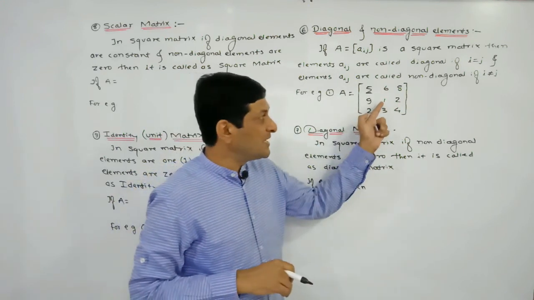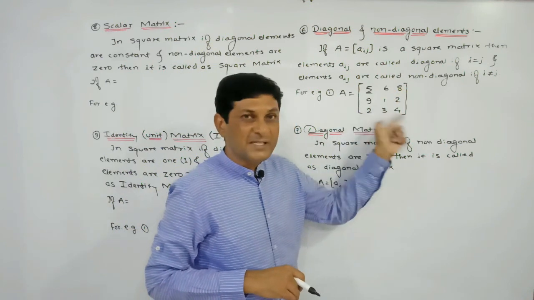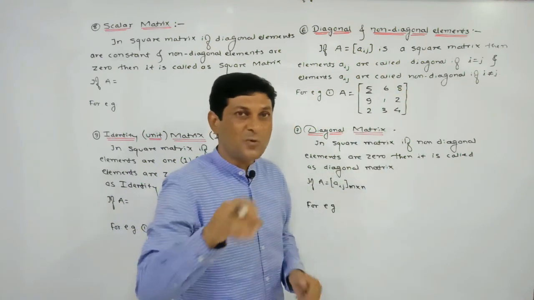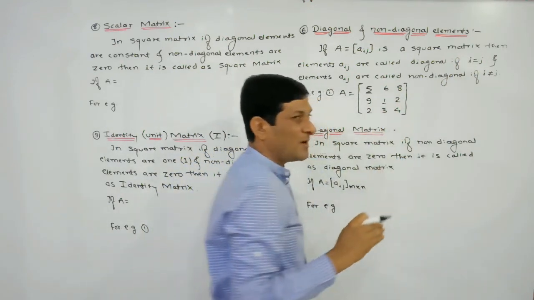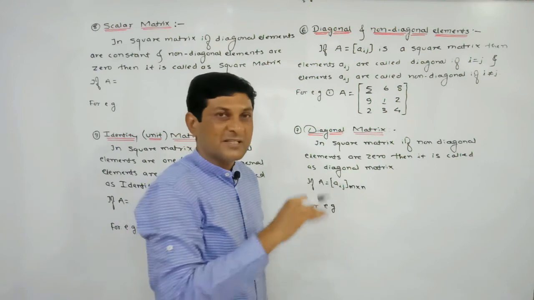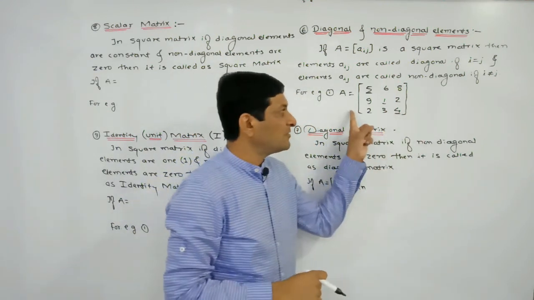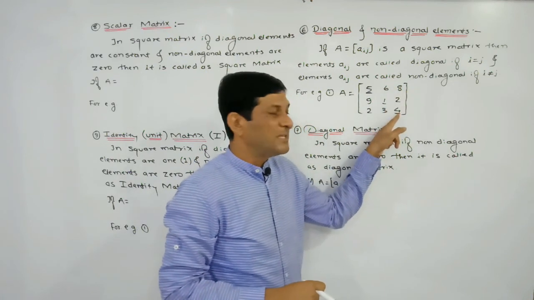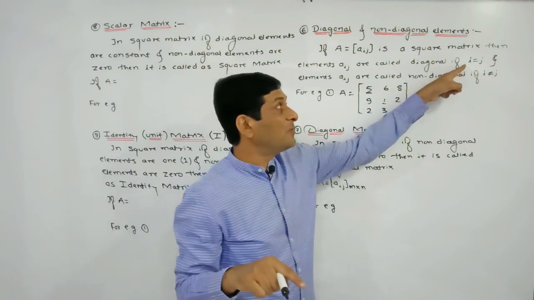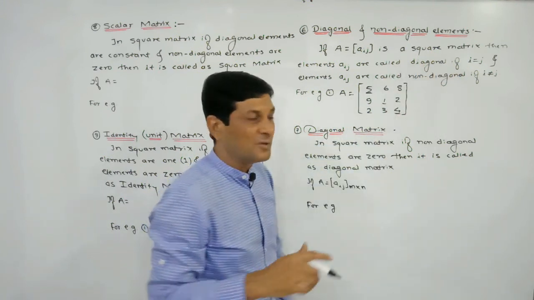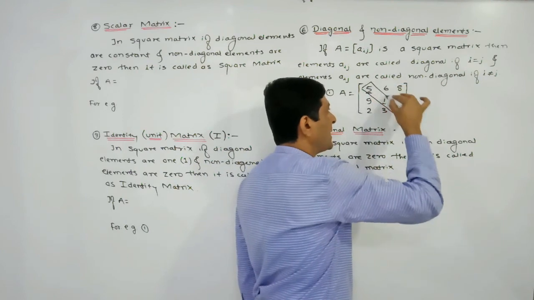Now observe this element 1, which appears in the second row and second column. So i is 2 and j is also 2, which means i and j are equal. So we can say that this is also a diagonal element. If you observe this 4, it appears in the third row and third column, so i is 3 and j is also 3. Here i and j are equal, so this is also a diagonal element. So here we can observe that these 3 elements are called diagonal elements.